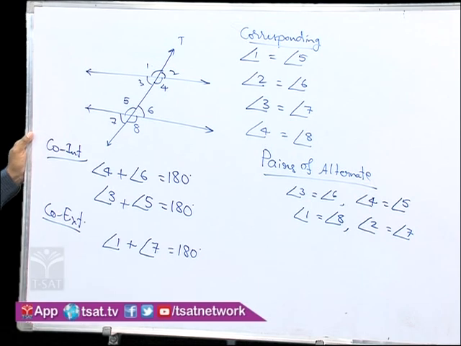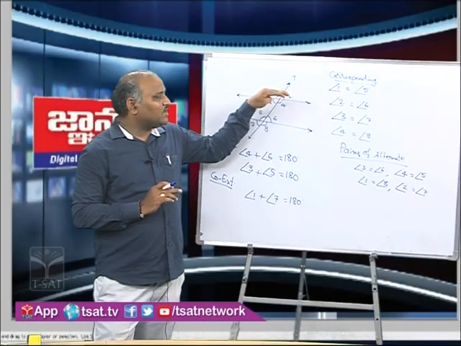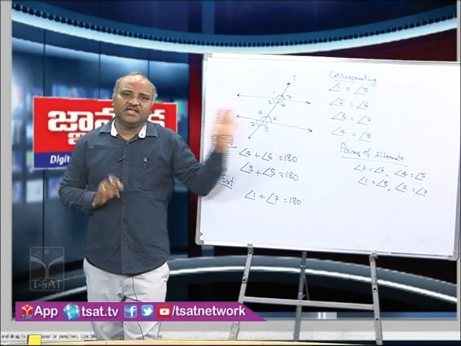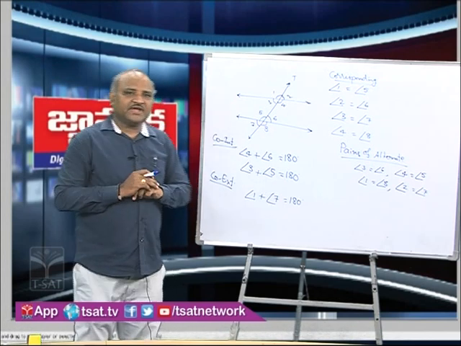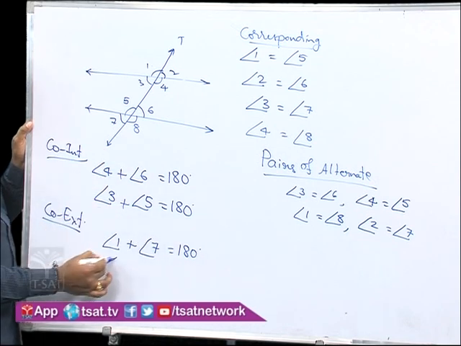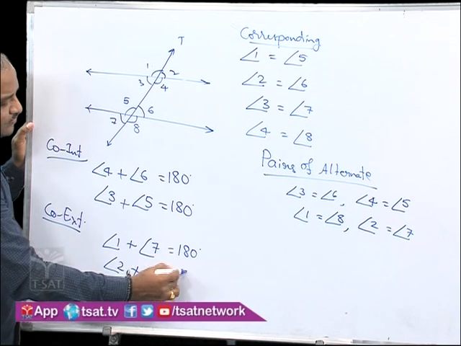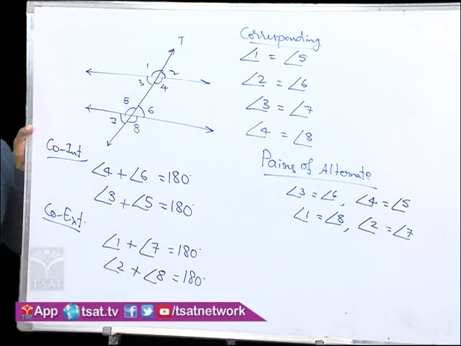Corresponding angles and alternate angles will be equal. Co-interior and co-exterior angles will be supplementary generally, that too when the lines are parallel only. This should be kept in mind. Similarly, angle 2 plus angle 8 is equal to 180 degrees.